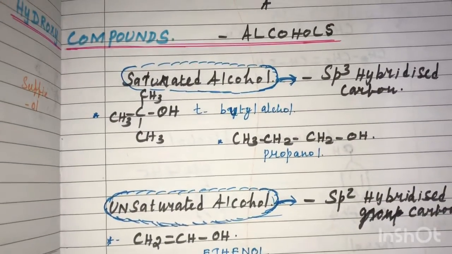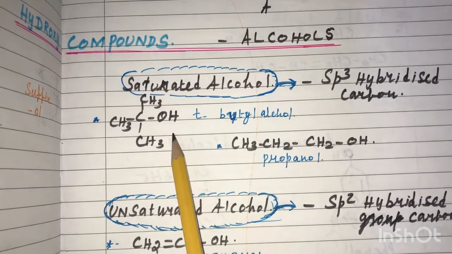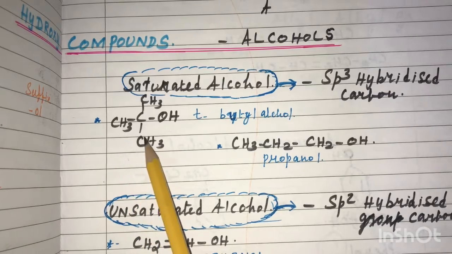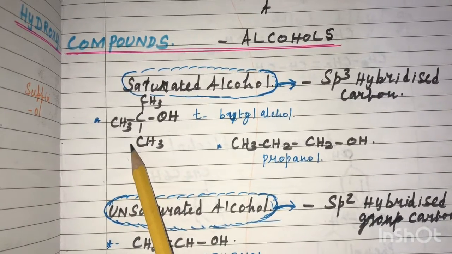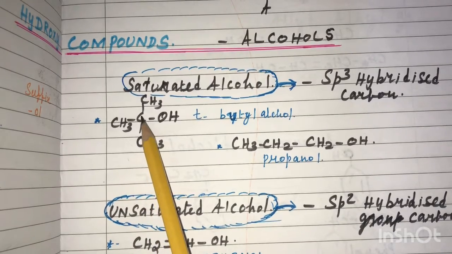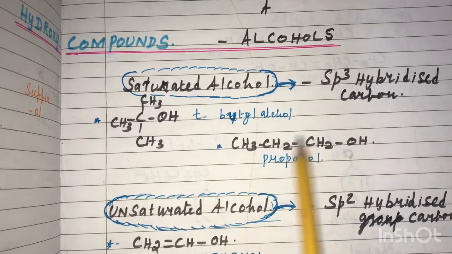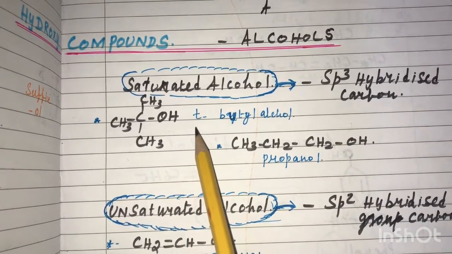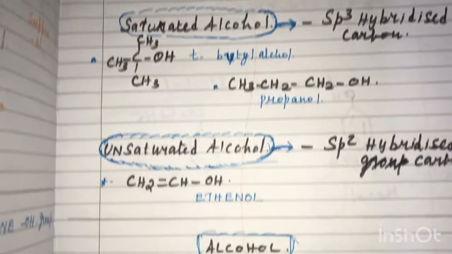Next is saturation and unsaturation. In a saturated alcohol, where the hydroxyl group is present, the carbon atoms are sp3 hybridized and there is no unsaturation. All the carbon atoms are saturated carbon atoms. The 4 valency is satisfied. It doesn't contain any double or triple bond, and is called saturated alcohol. All carbon atoms are sp3 hybridized.